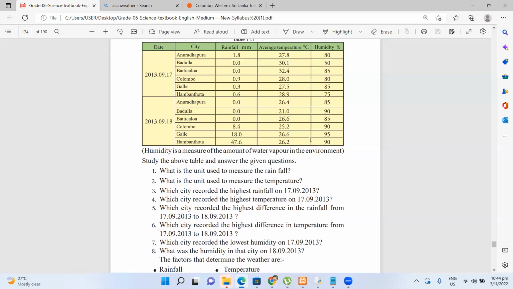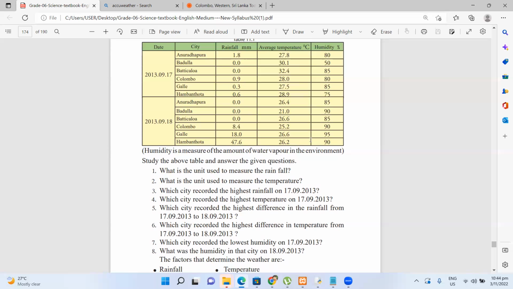Then, which city recorded the highest difference in the rainfall from 17/9 to 18/9? Hambantota. Highest difference. Yes, it's rainfall, right? Yeah, it's Hambantota, the highest difference in rainfall.